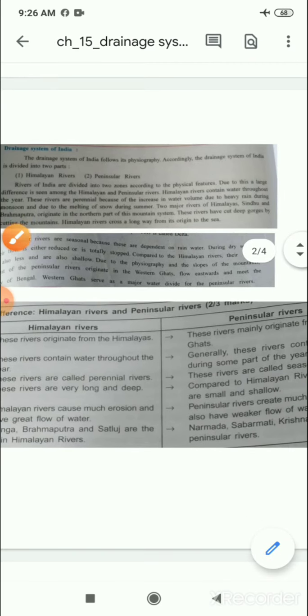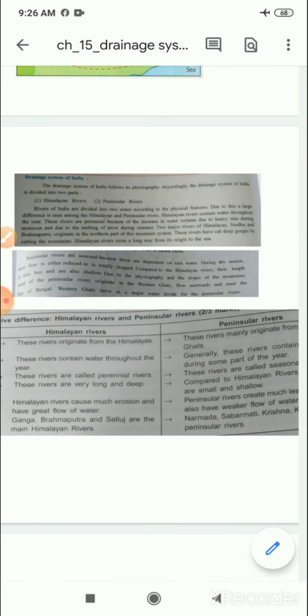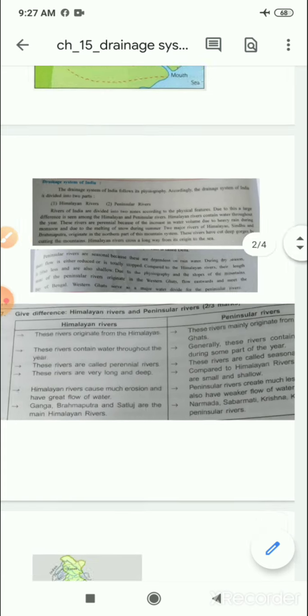Second, we have the peninsular rivers. Peninsular rivers are seasonal rivers because they mainly depend on rain. During the dry season, their flow is either reduced or totally stopped. Compared to Himalaya rivers, their length is also less and they are shallow. Due to the physiography and the slope of the mountain, most of the peninsular rivers originate in the Western Ghats, flow eastward and meet the Bay of Bengal. Western Ghats serves as a major water divide for peninsular rivers.